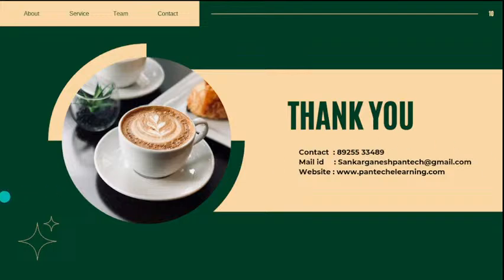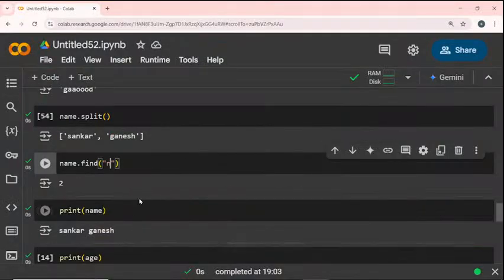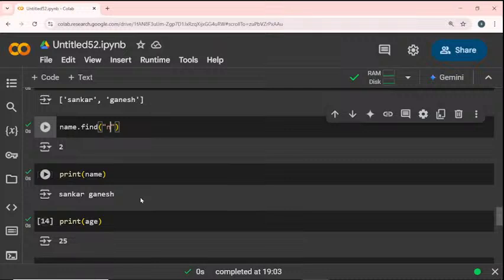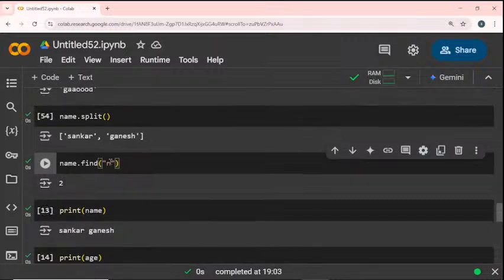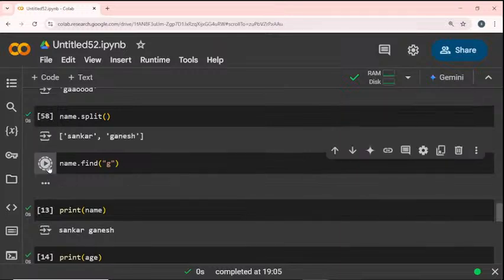Okay, Srinath is asking one thing: what if you have multiple alphabets? You are asking about my example, right? Lastly, I will give my own alphabet. The name has one of the characters present in my name, so I will find out that particular character's index position. That is the find function. Then when I change the alphabet, if I give G, the G character is present in my name. In this, G is at which position? It is the 8th index position. The G character is there. Then when I change the alphabets.